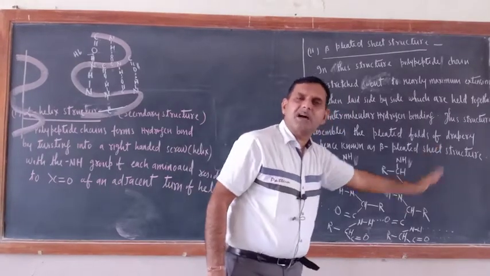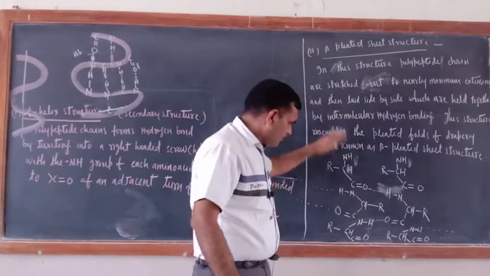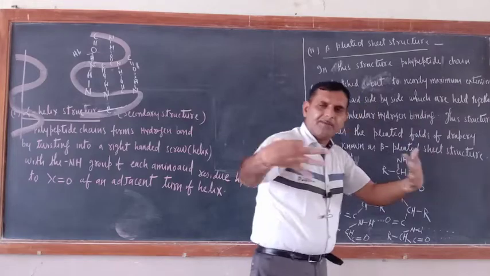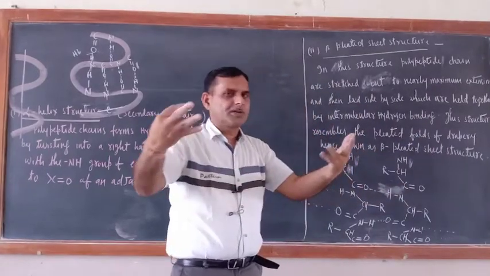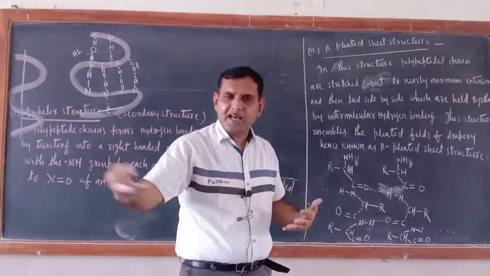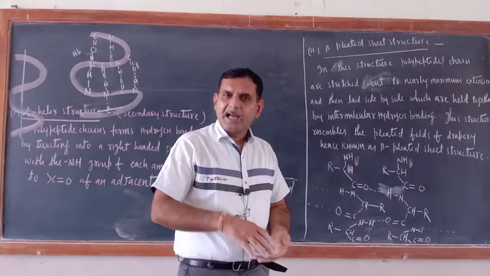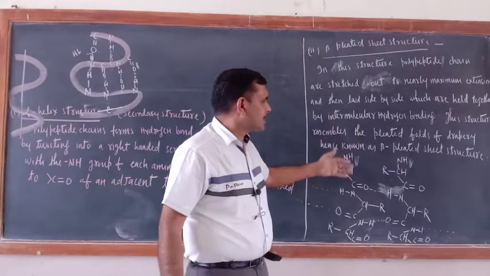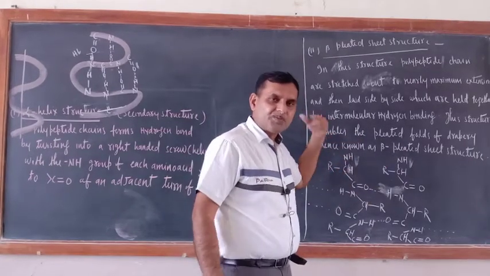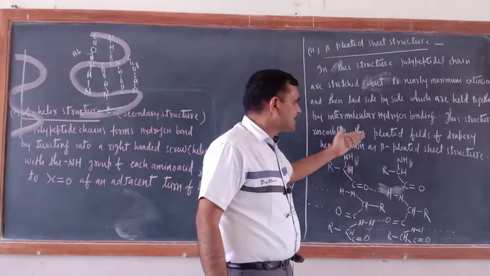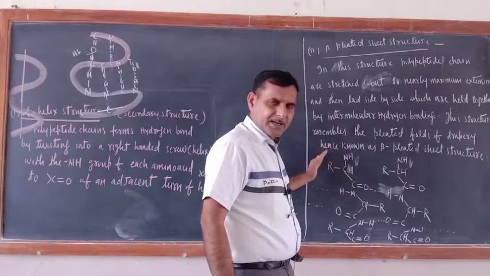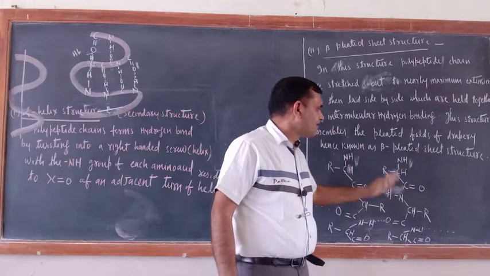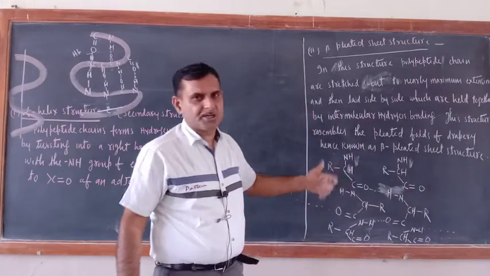First they will be stretched out, then they will be laid side by side, one side, second, third, fourth, fifth, and they will form hydrogen bonds. Hydrogen bond is always formed between the CO and NH group, CO of one and NH of another amino acid residue. And what is their structure? This is a sheet-like structure. What kind of sheet structure? This is pleated folds of drapery. That is why it is called beta pleated sheet structure.